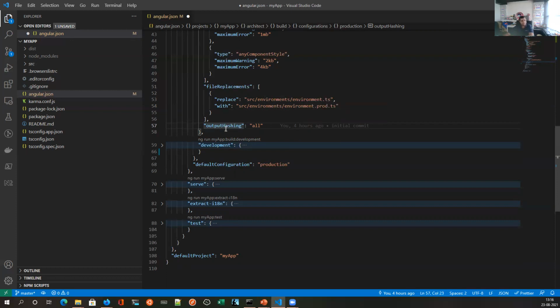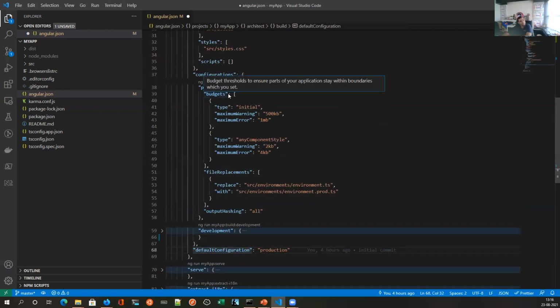So output hashing in production will ensure that every file, even if 1 byte is changed, will have a different hash code. So every time a fresh file is served. You don't have to clear cache every time. That's a major challenge in front end. So this is about production.